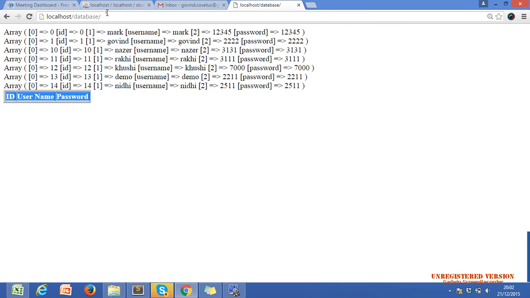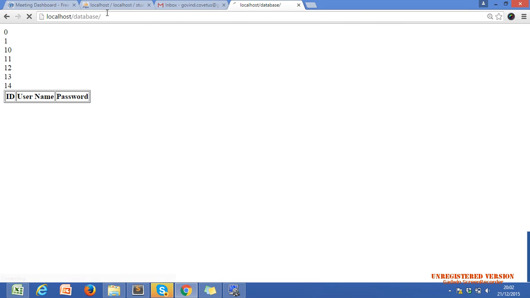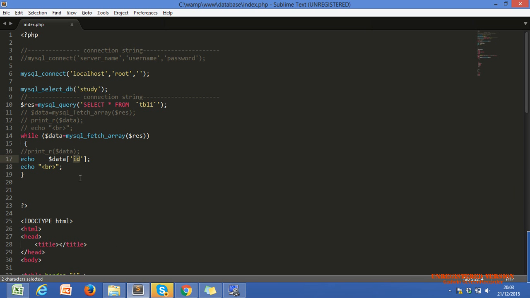Let's see what we have if I just fetch the IDs only. Okay, Nazar? So we can display the ID by using this code or not? We just have to echo this line. Let me show you.